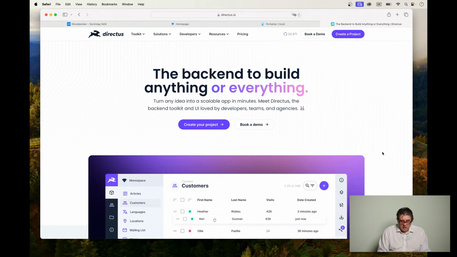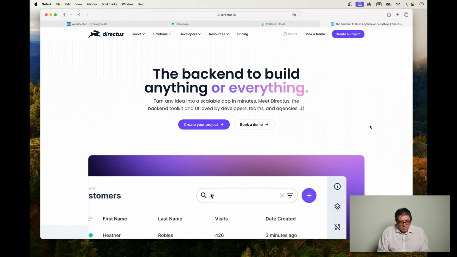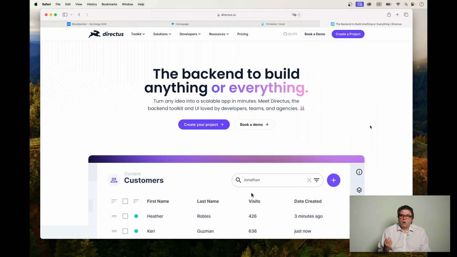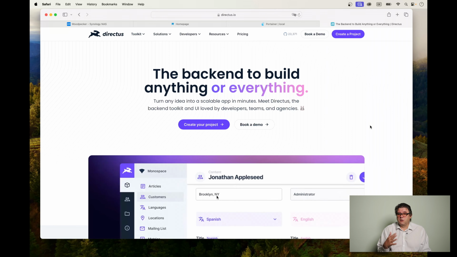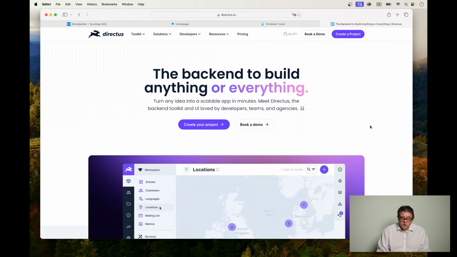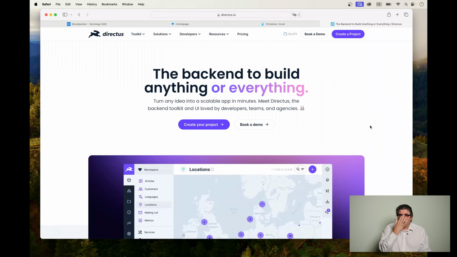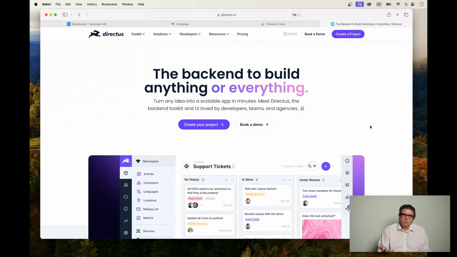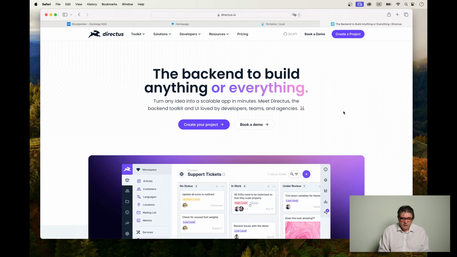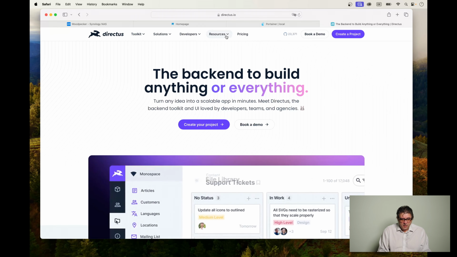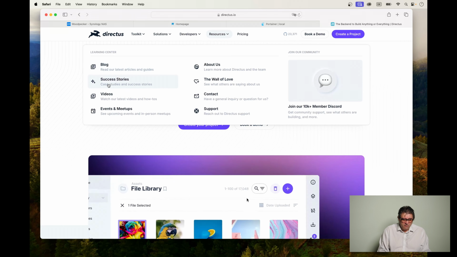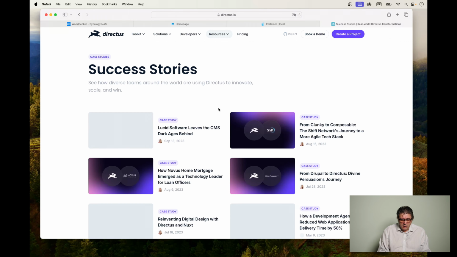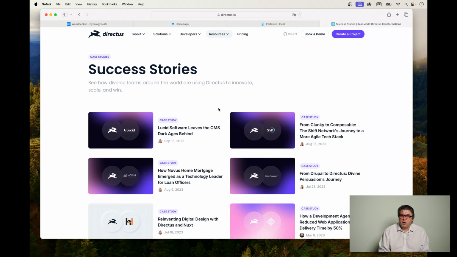Well, what is Directus? I've already shown you on their webpage their little bit of a marketing blurb. However, it is already pretty mature. It is currently in version 10.6 of some point release. So you can imagine it has already proven itself in quite a few applications. And if you would like to actually have a look, there is also a section about success stories here, and you can just browse through that. There are really quite a few interesting ones.